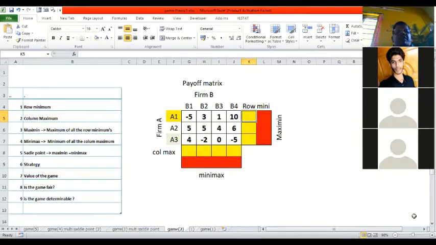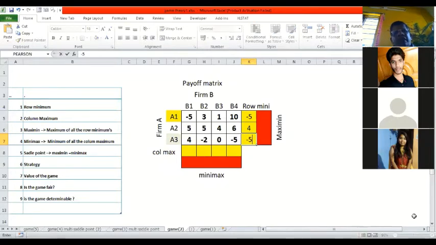What is the minimum of this row? -5. Next one, 4. Then -2, and -5, 5 again. Can we quickly finish it off? Maximin: what is the maximum of the minimums? 4.